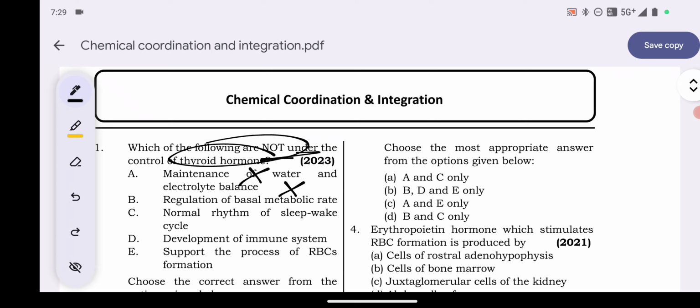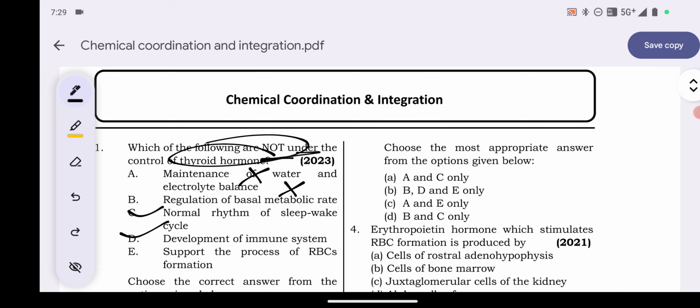Normal rhythm of sleep-wake cycle. This one is the wrong one, I mean the right one, because it is not under the control of thyroid hormone. It is under the control of melatonin and cortisol. These two hormones are secreted from the pineal gland, and they regulate the sleep-wake cycle. So C is the correct one. Development of immune system. It is also not under the control of thyroid hormones. So D is also correct.